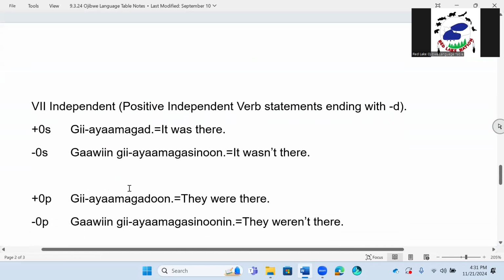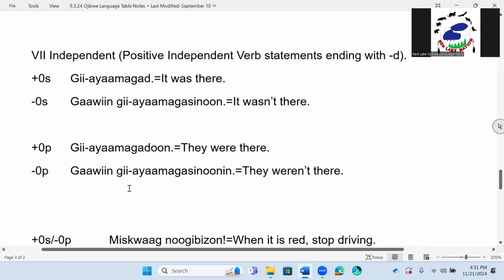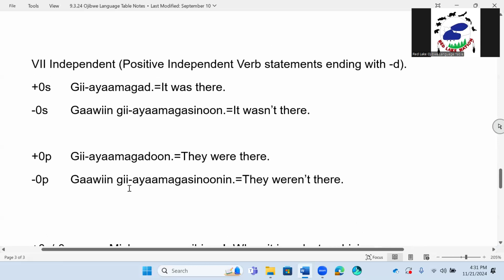And I think this is our last one for the past tense. I don't know if we did future tense on here, but we'll just keep going. VII, independent, positive, independent verb statements ending with the letter D. Remember, there's a rule that if it ends in D, you're going to drop the D and add sinun. All right, so here we go.